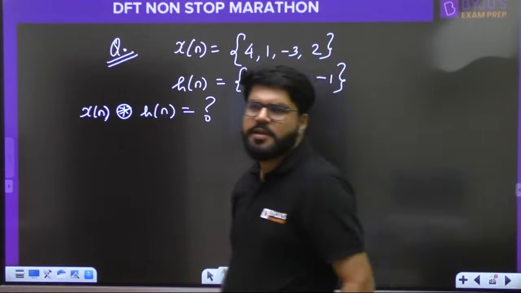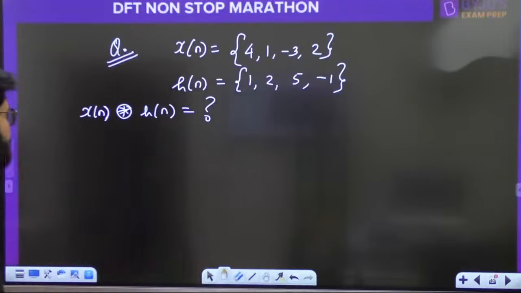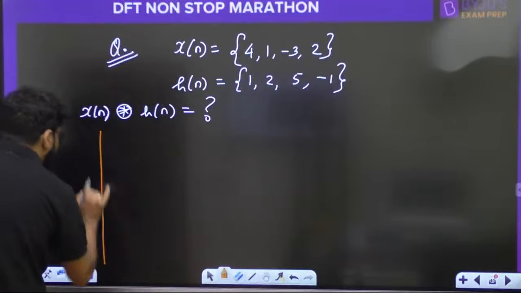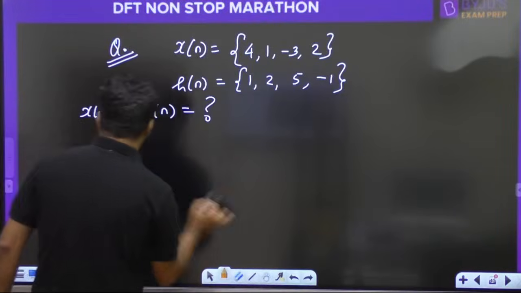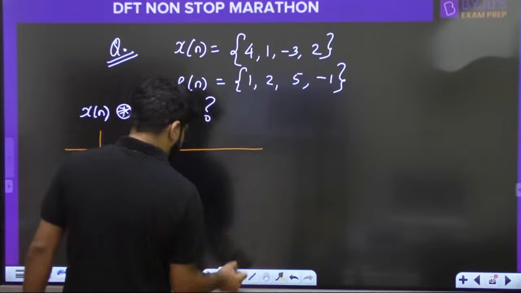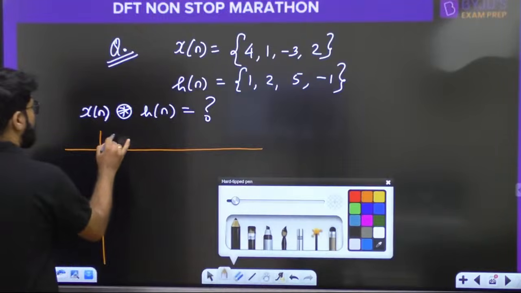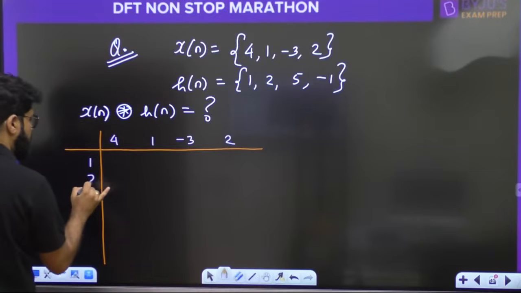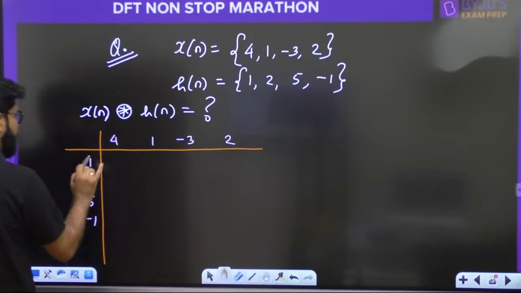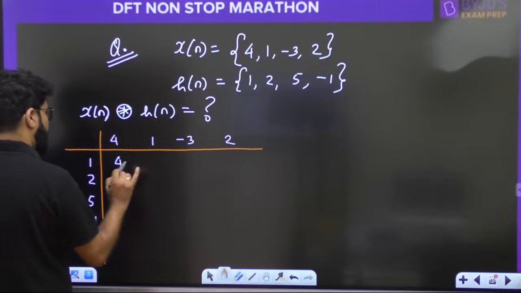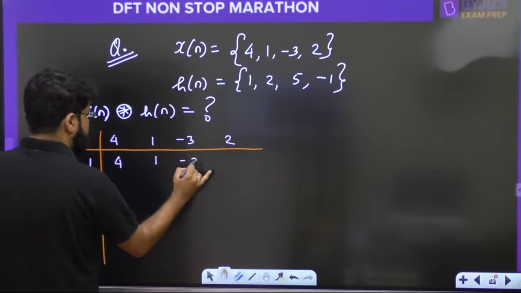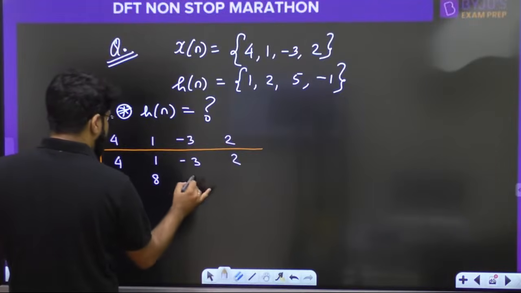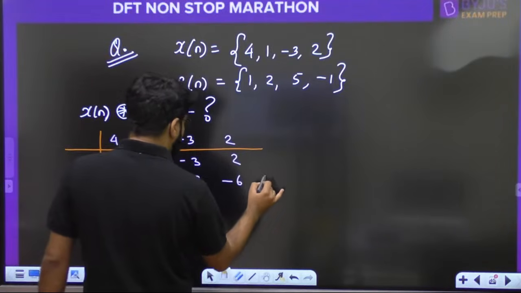Chalo, let me see. Anybody done? Okay. So 4, 1, -3, 2 and 1, 2, 5, -1. So 1 into 4 is 4. Multiply by 1 to 1. So 4, 1, -3 and 2 repeats. Then 2 multiplied by 2: 2 4s are 8, 2 1s are 2, 2 into -3 is -6, 2 2s are 4.